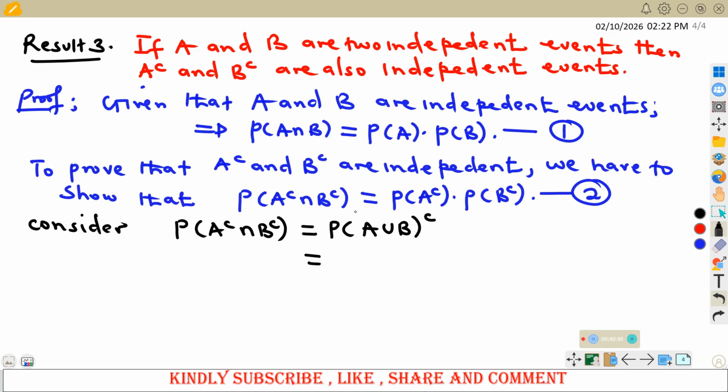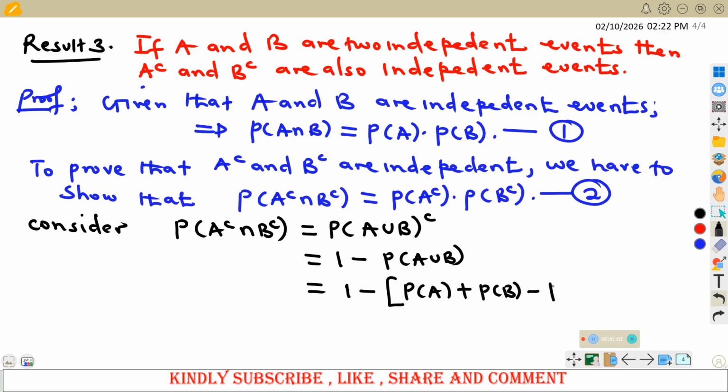But we as well know that this is same as 1 minus probability of A union B. Again, we know by definition, probability of A union B is same as probability of A plus probability of B minus probability of A intersection B. By definition, we know that. So if I open this bracket, it will be 1 minus probability of A minus probability of B plus probability of A intersection B.